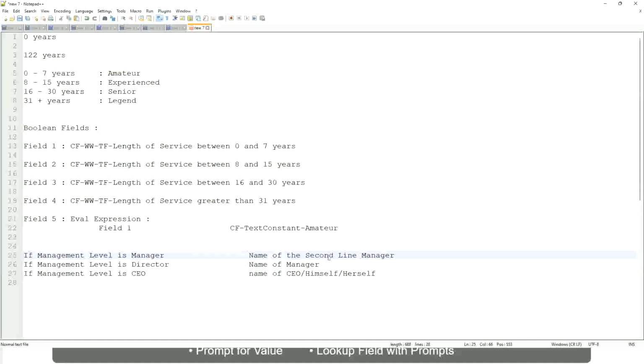It will be dynamic depending on the worker. That is stored in a field, so you have to select that field. Manager's manager, level 02, etc. These are available fields. So you have to select those and not hard code something like amateur, senior, or legend. So in this case, evaluate expression is a better fit.